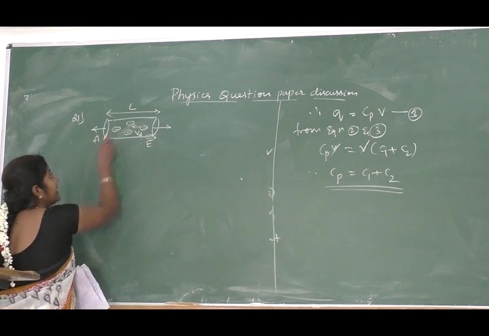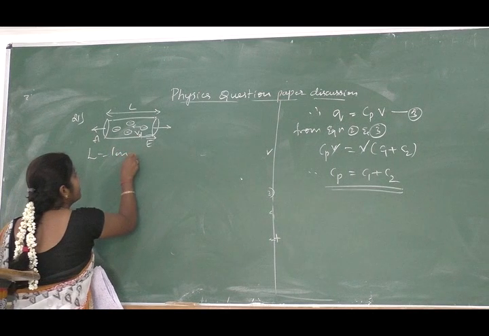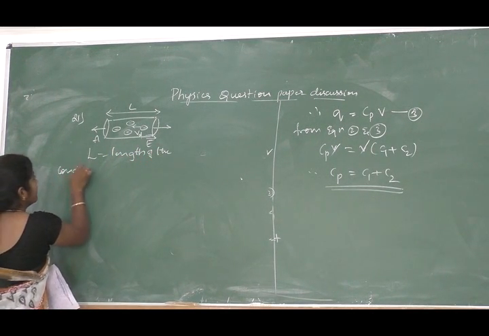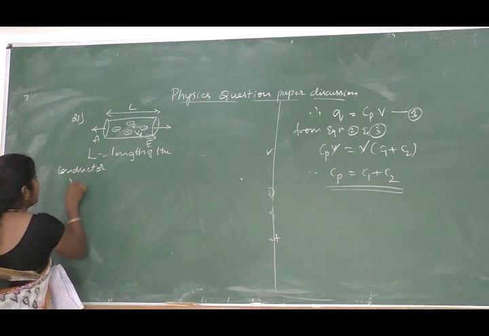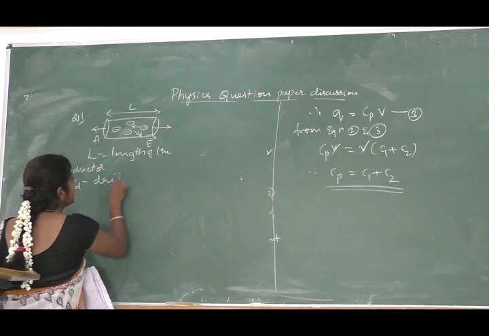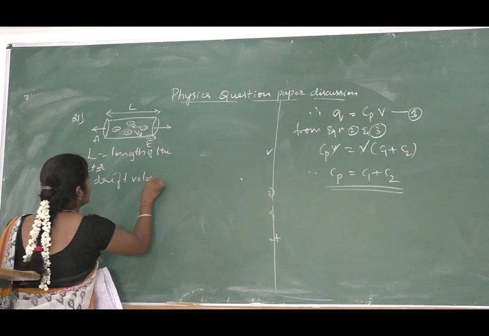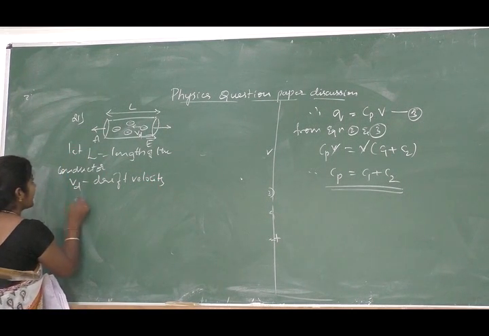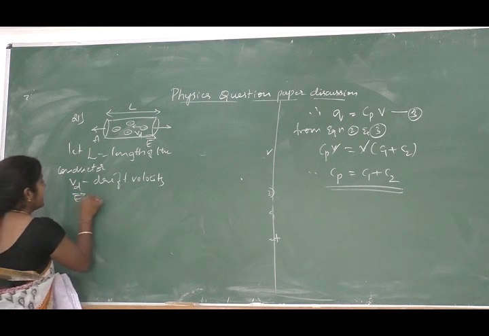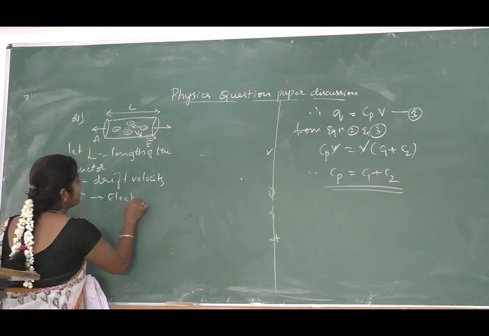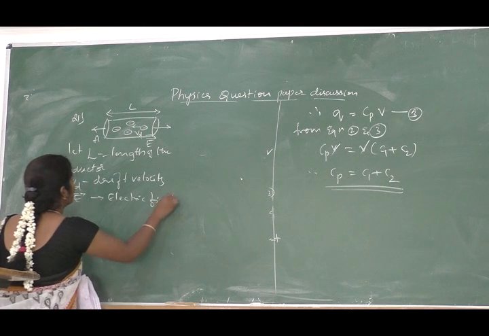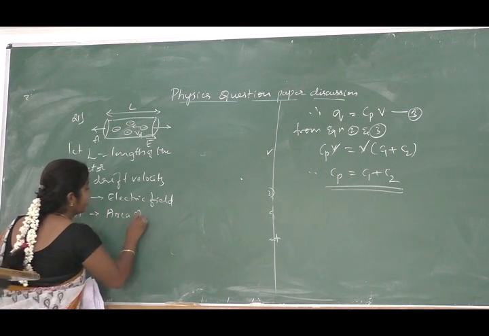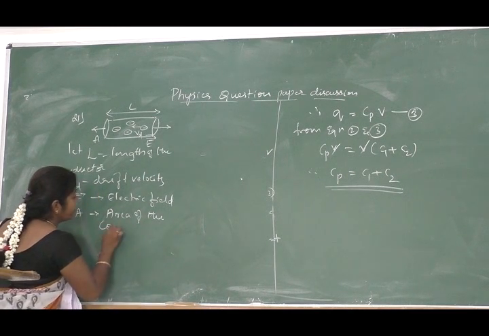So L is length of the conductor, Vd is drift velocity, E is electric field, A is area of the conductor.